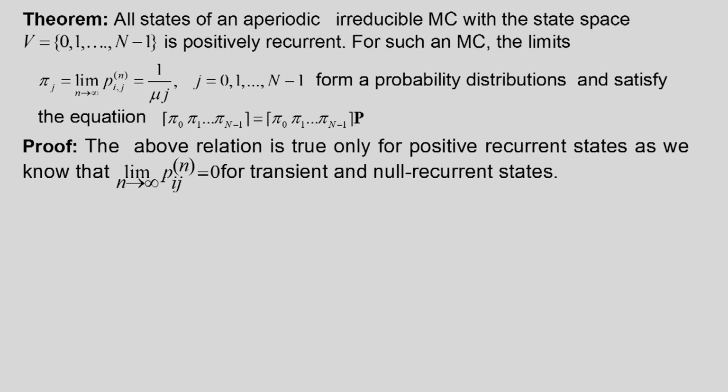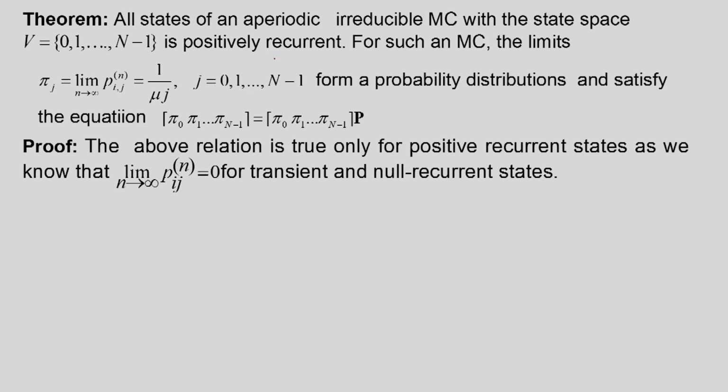Now, we will state one powerful theorem. All states of an aperiodic irreducible Markov chain with finite state space, where the state space is 0, 1 up to n minus 1, an n dimensional finite state space, are positively recurrent.